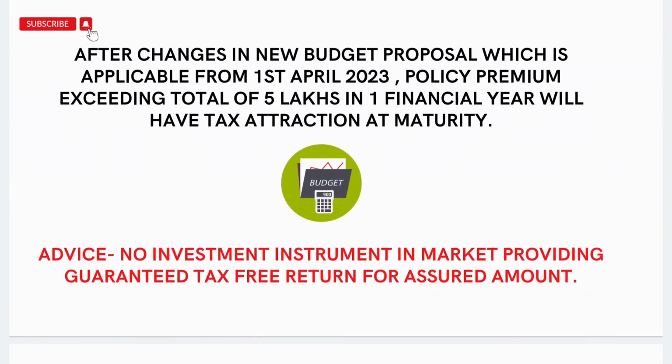Now after changes in the new budget proposal, which is applicable from the 1st April 2023, if your total premium for policies is above 5 lakhs, so if you have 4 policies and the total premium is above 5 lakhs, the maturity of these policies will attract tax at the time of maturity. So please plan accordingly. The advice which I will try to give you is that you can invest in this plan during February 2023 and March 2023, because in these months if you are investing an amount of 10 lakh or 50 lakhs, then there is no tax on the maturity amount.